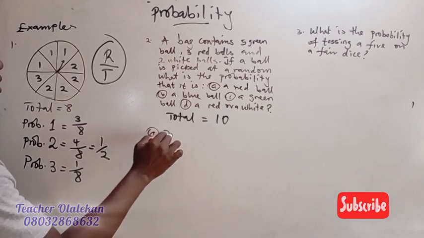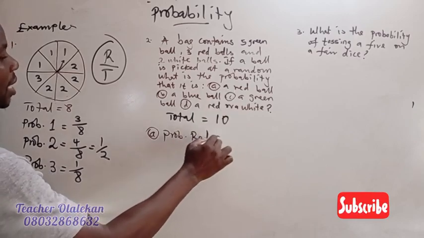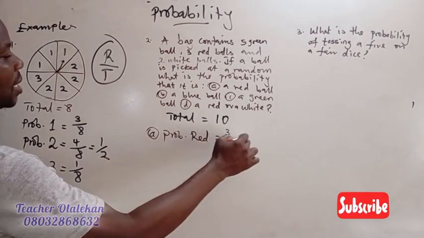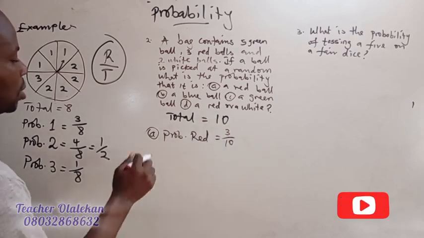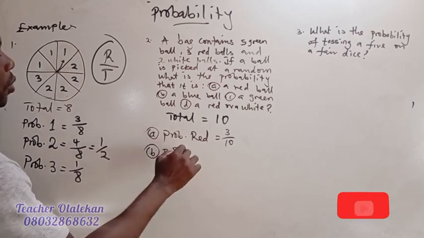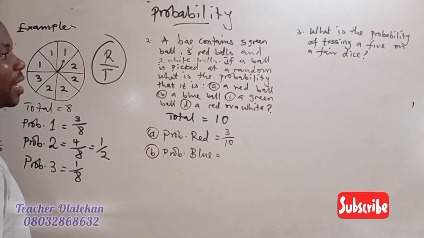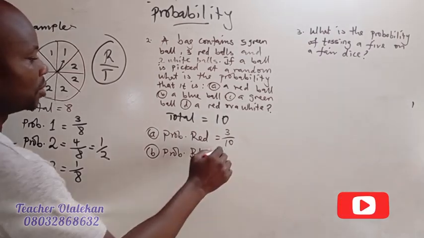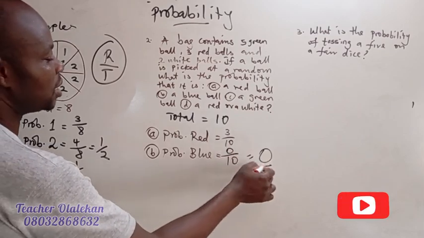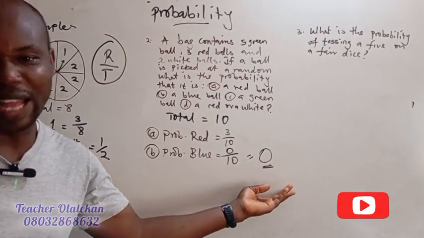Now let's solve all our questions one by one. A says probability of red. How many reds are there? 3. And what total? 10. That becomes 3 over 10. B says probability of blue. How many blues are there? Clap for yourself. 0. So that becomes 0 over 10. And 0 divided by 10 is equal to 0. That means you can never get a blue ball, because the blue ball is not there at all.